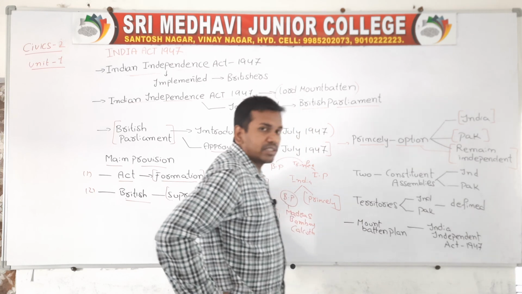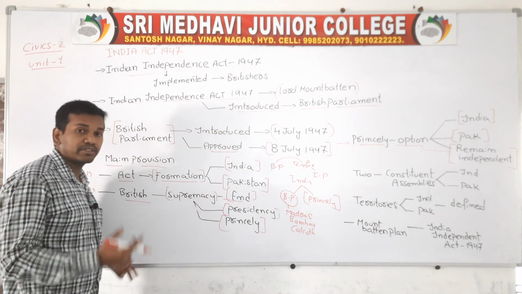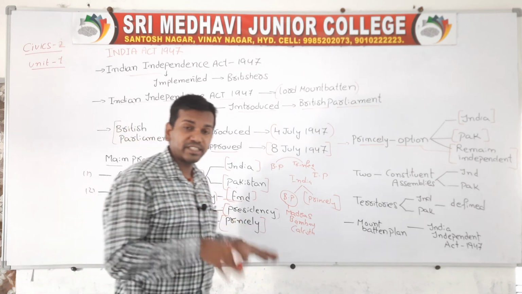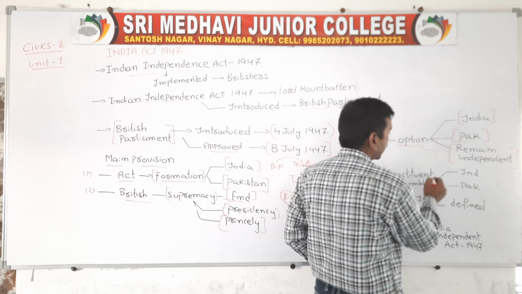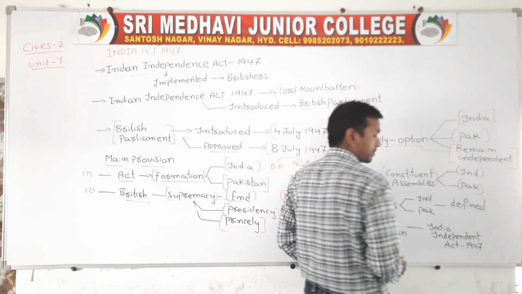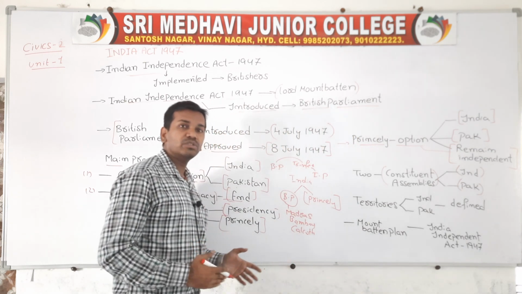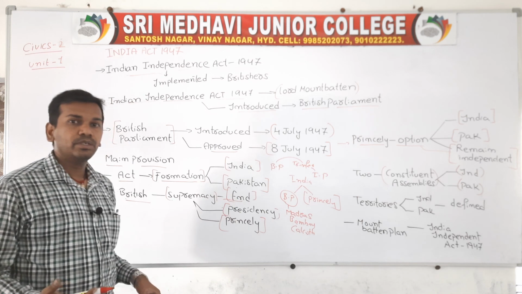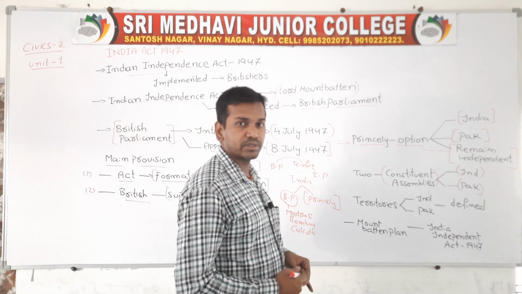At last, the Government of India Act 1947 says that two constituent assemblies had to be created. Why? Because now two separate states existed, one constituent assembly in India and one in Pakistan. When two separate states are there, they need two separate constituent assemblies, which are mainly responsible for preparing a constitution.